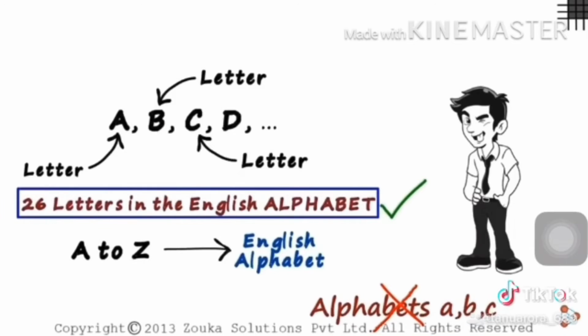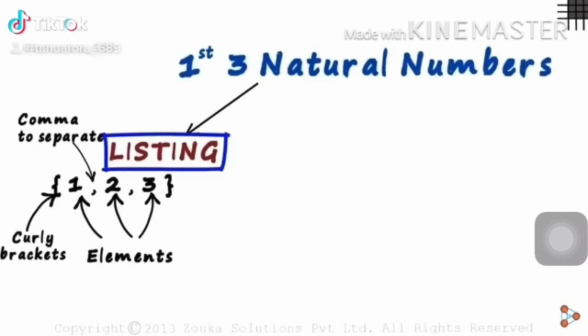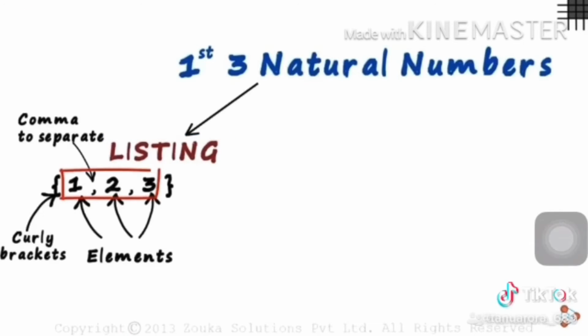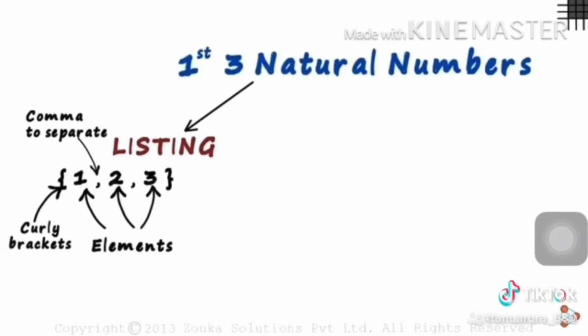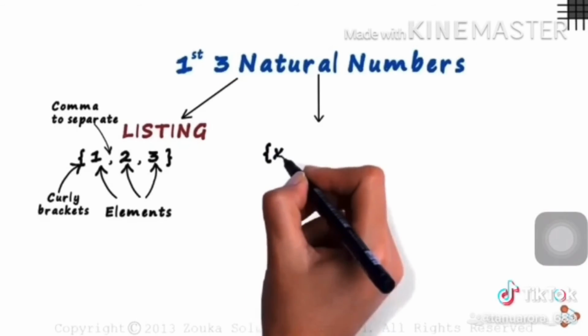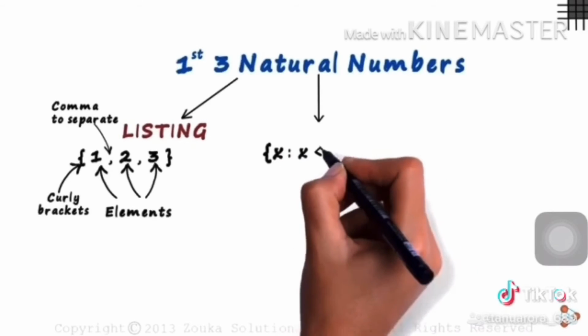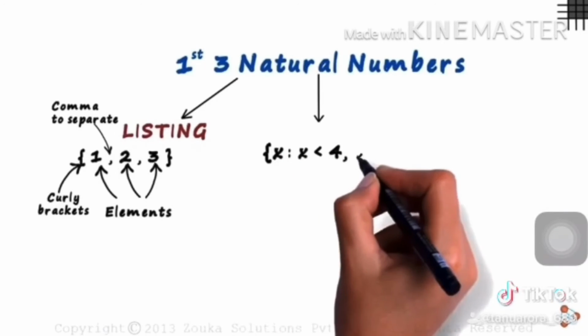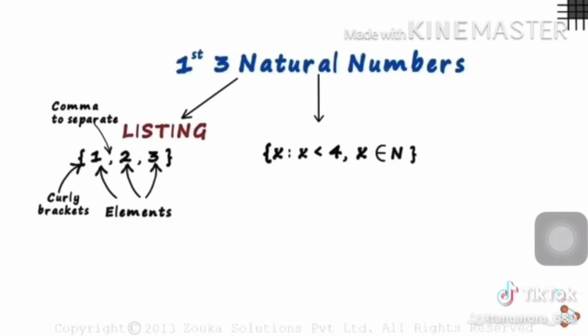Let's get started with the representation of sets. The first method is listing, roster or tabular form, in which the set is written inside curly brackets with elements separated by commas. Another method for the representation of the set of the first 3 natural numbers is set builder form. It is written as the set of all x such that x is less than 4 and x belongs to the group of all natural numbers.